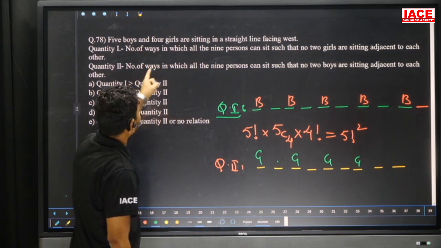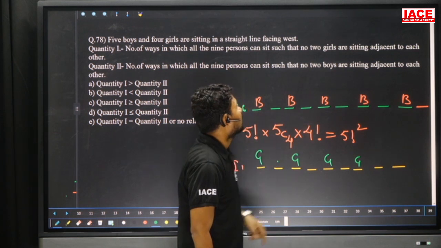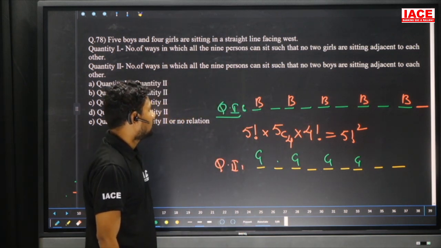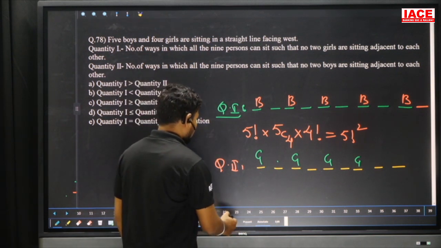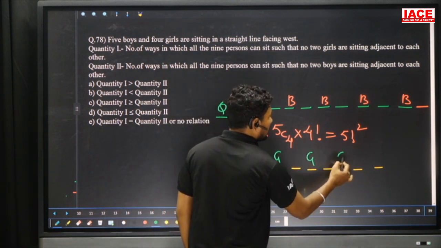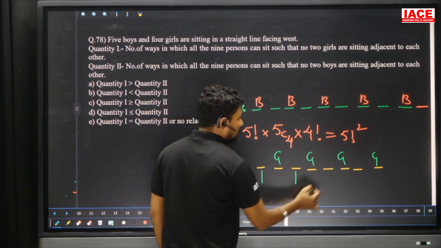What is the question? The number of ways in which all 9 people can sit such that no two boys are sitting adjacent to each other. So here girl, here girl, here girl, here girl. Then how many places are there? 5.